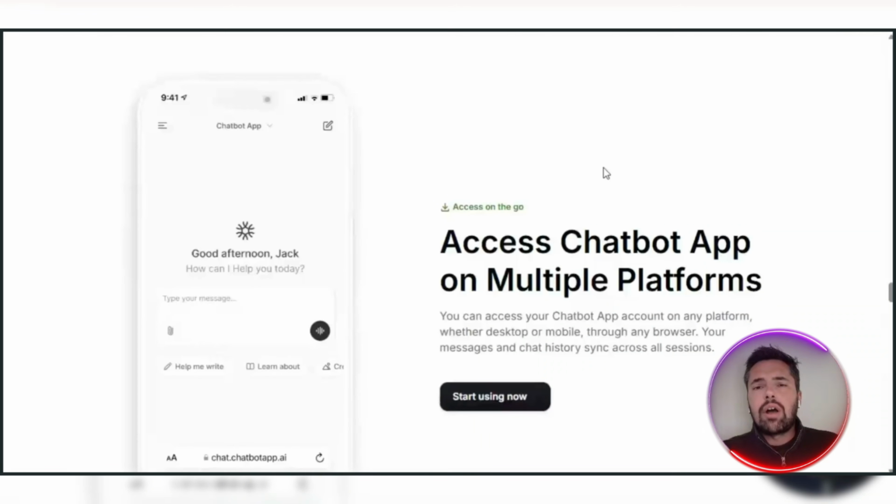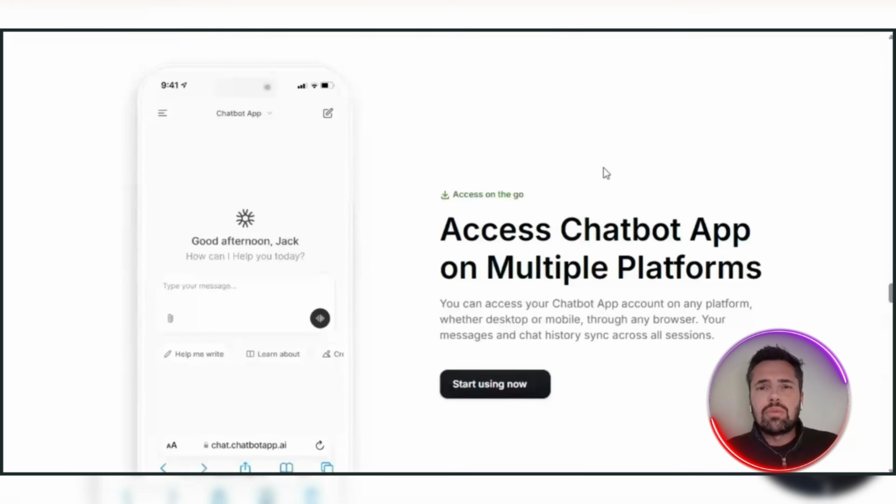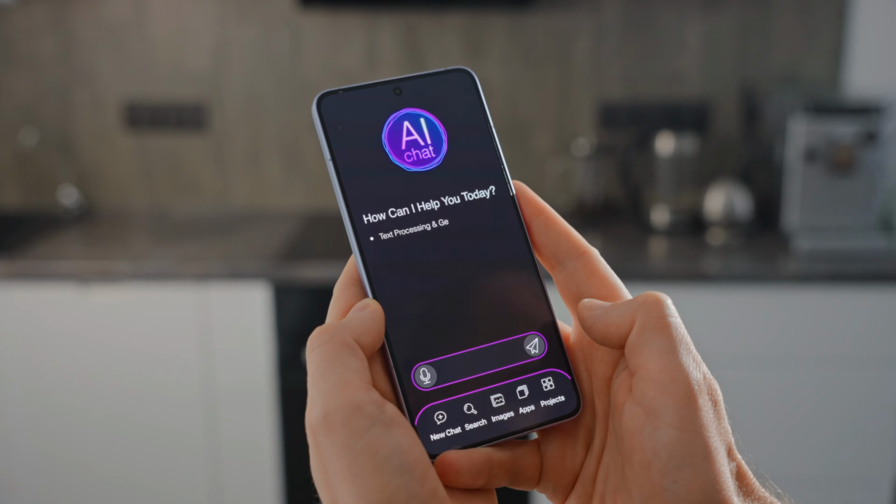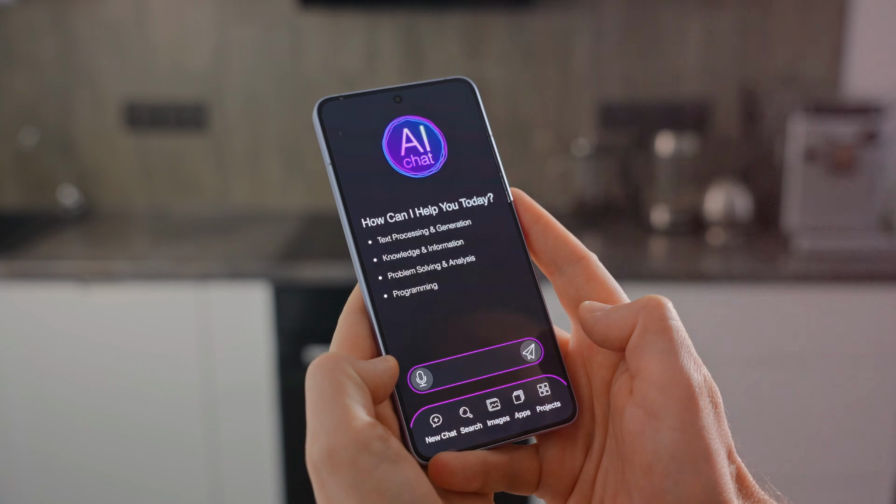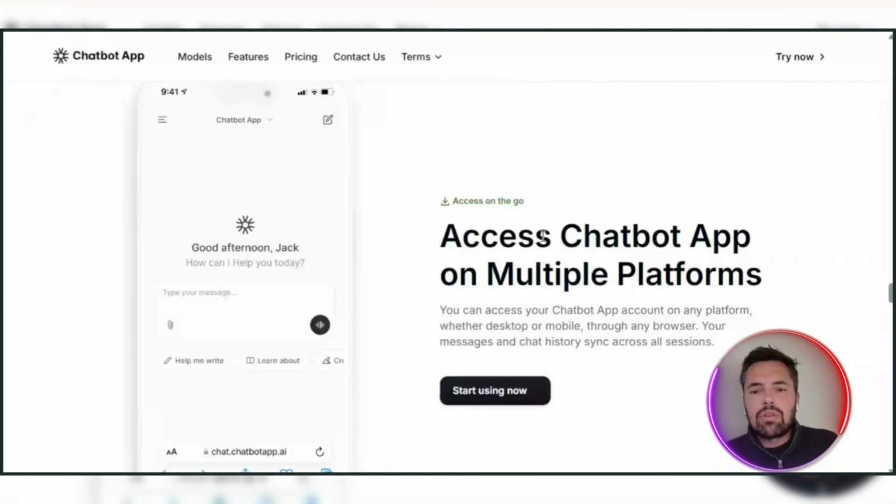One more thing worth mentioning. Your account works across every device you own. Start a conversation on your phone during your morning commute, and when you sit down with your laptop in the library, you pick up exactly where you left off. There's no native mobile app just yet, but the platform runs perfectly through any mobile browser, so it's always ready whenever you are.